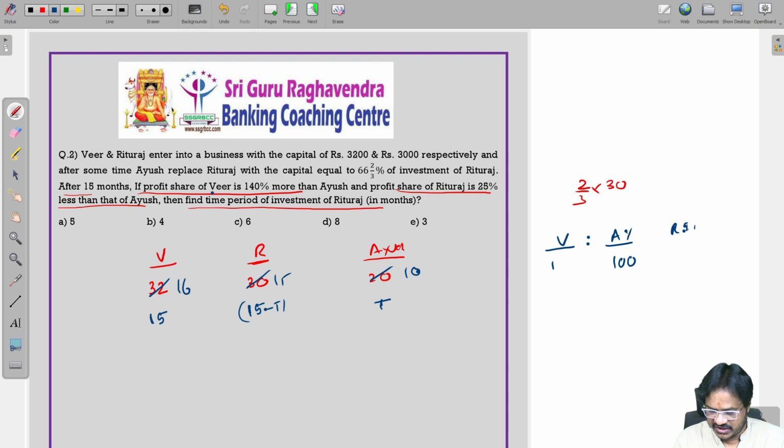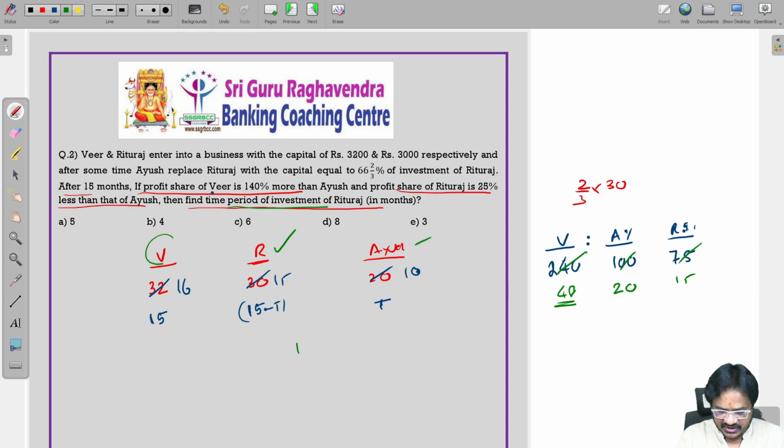If I take Ayush 100, Veer will be 140 more, means 240. Share of Rituraj is 25% less than Ayush, so that is nothing but 75. If you do the simplification, with 5 we can do 48, then 20, then 15. So the profit of Veer is 48 parts, Ayush 20 parts, Rituraj 15 parts. Now 16 into 15. Find the period of which fellow? Rituraj. We are talking about Rituraj.